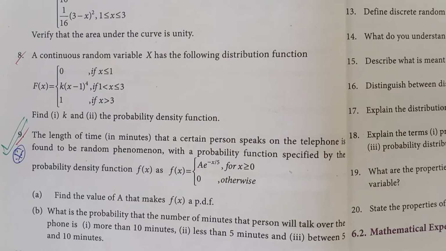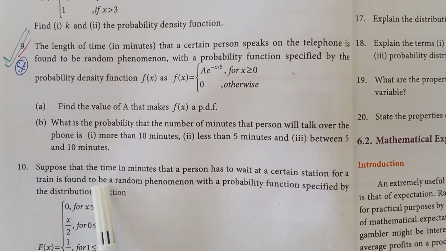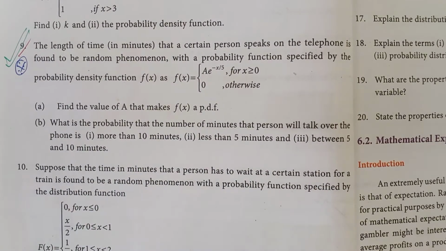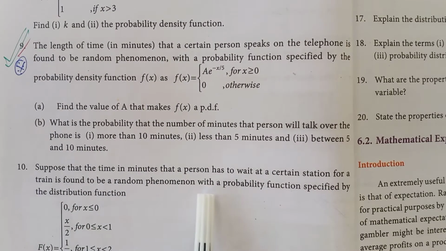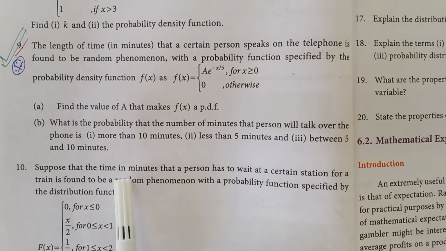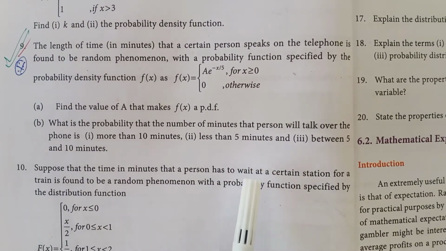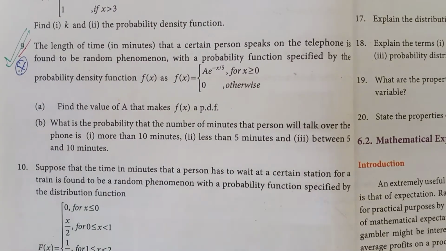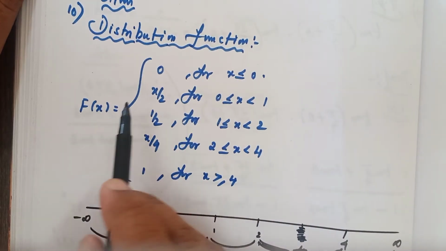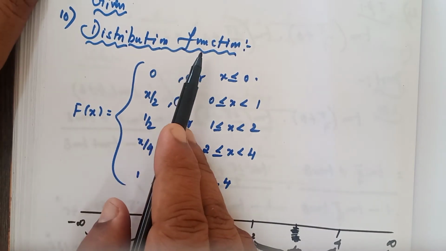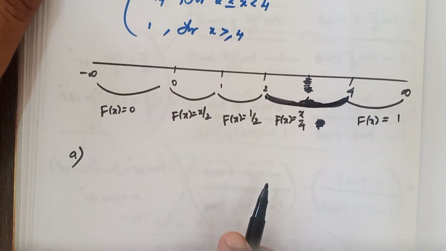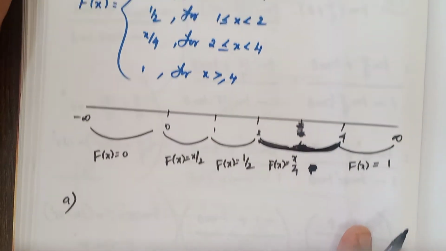Actually, what is given now in problem number 10: suppose that the time in minutes that a person has to wait at a certain station for a train is found to be a random phenomenon with a probability function specified by the distribution function. So what is given? Time in minutes that a person has to wait at a certain station for a train. You are given capital F of x that represents a distribution function. First one, is it continuous? Yes, it is continuous.